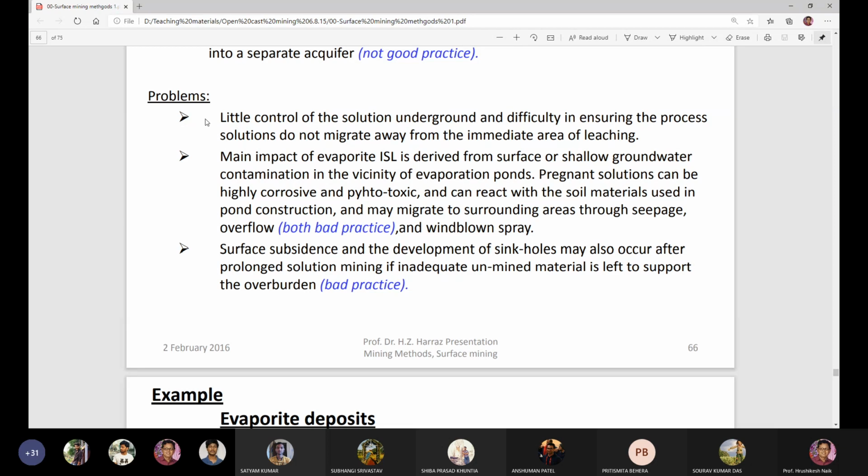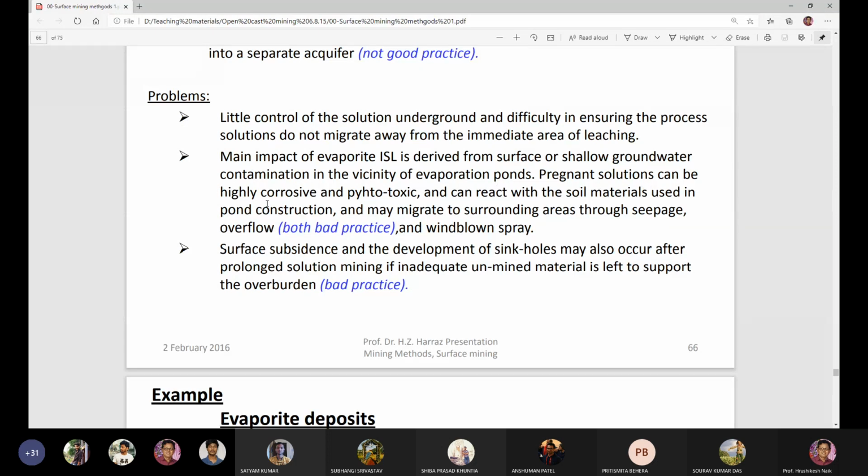Problems associated with in situ leaching: little control of the solution underground, and difficulty in ensuring the process solutions do not migrate away from the immediate area of leaching. The main impact of evaporation is derived from surface or shallow groundwater contamination in the vicinity of evaporation ponds.